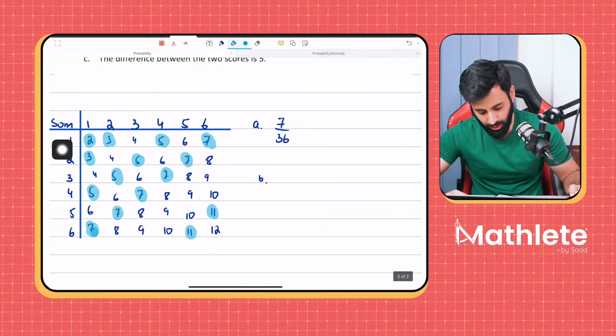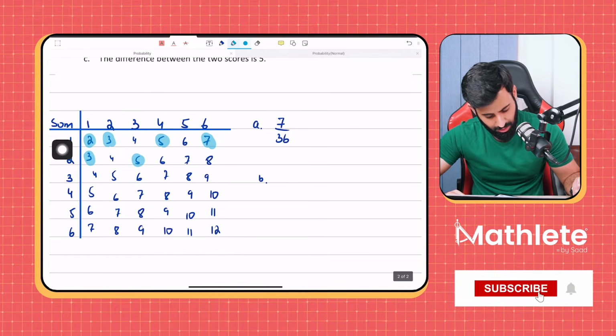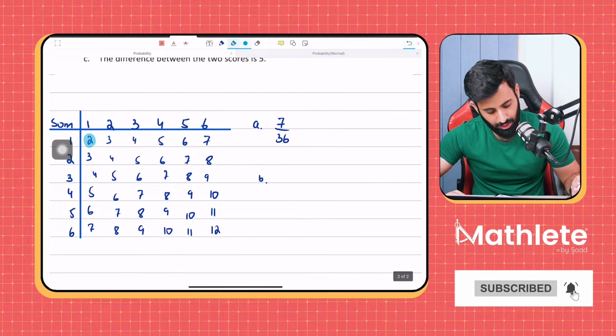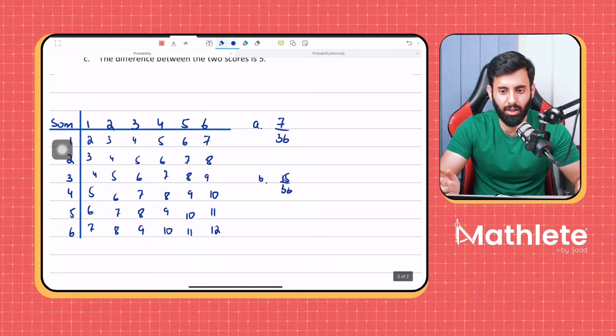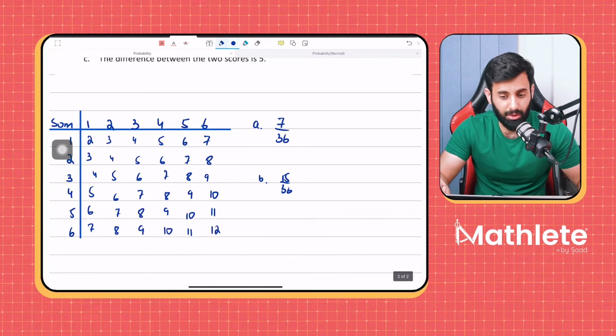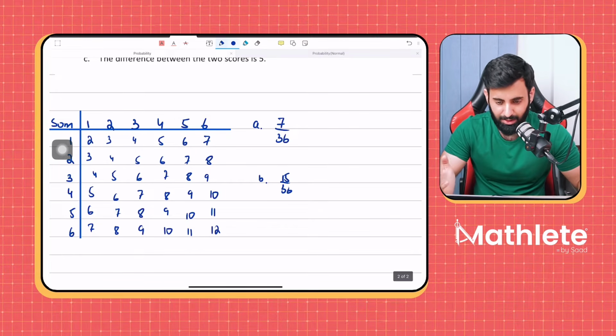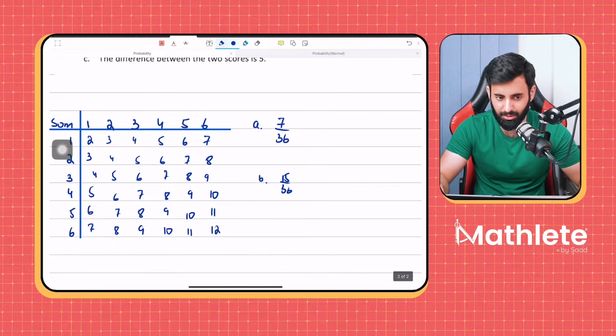Yes, 15. Okay, I'm just going to quickly erase what I've highlighted so we can highlight in the next part as well without getting confused. So 15 upon 36, you can simplify it as well. Where is 1? Exactly, there's no 1 in the table. And 1 is also not a prime number, just so you know.